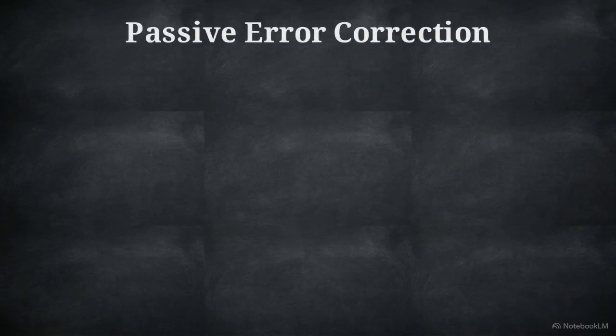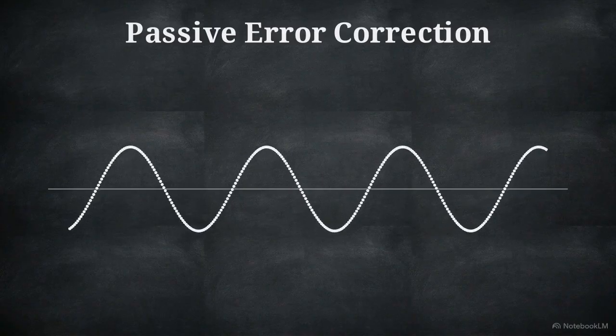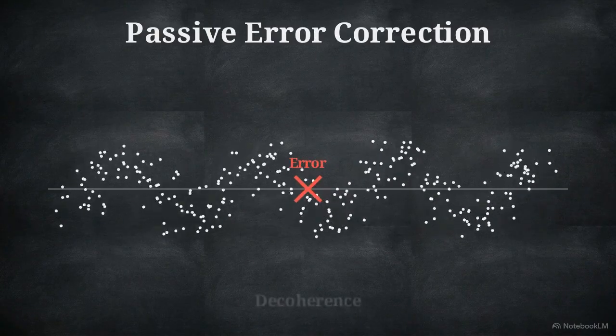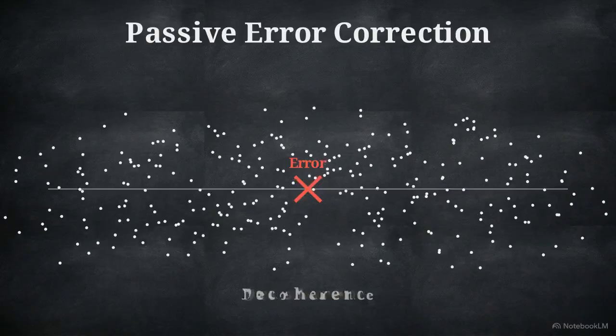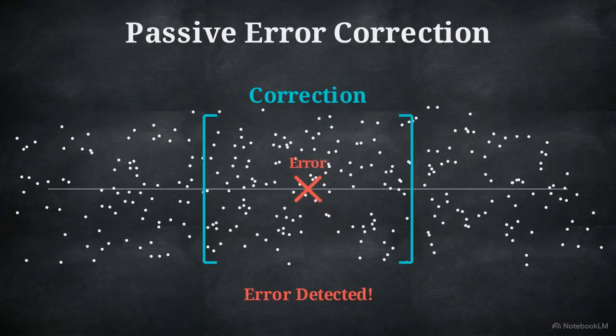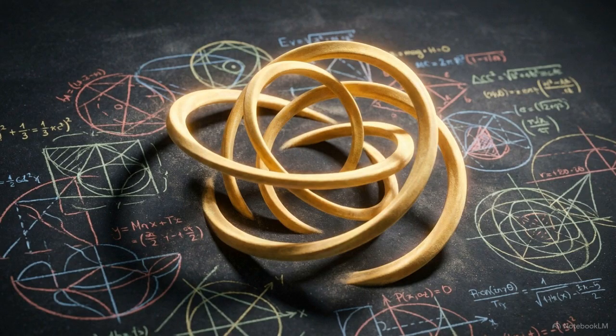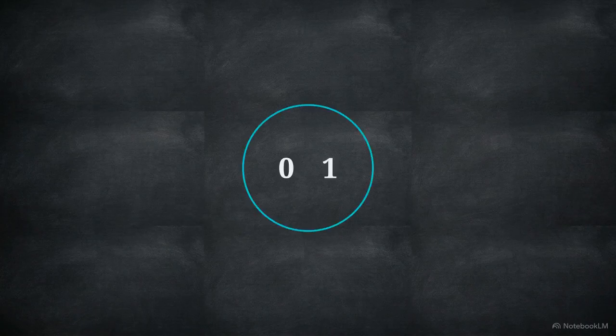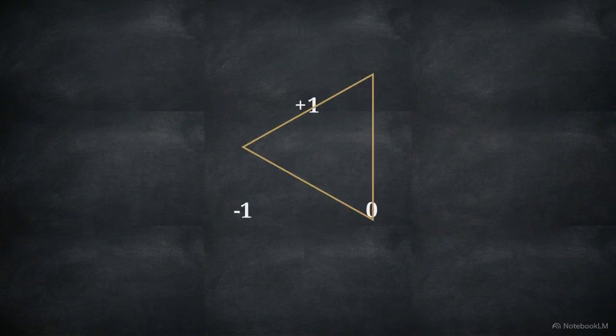The third is passive error correction. This strategy only detects an error after it occurs, attempting to fix the state after the wave function has already begun to collapse. Realizing the potential of quantum technology requires replacing these 3 historical habits with a framework designed for quantum reality. The first pillar of the ODTOE framework replaces the 2-state qubit with a 3-state Qutrit.